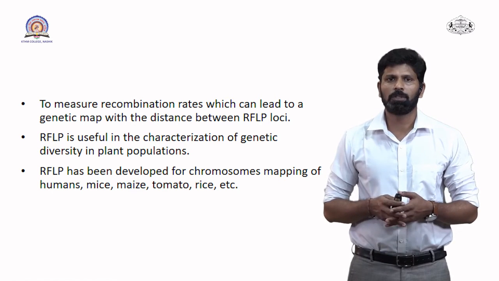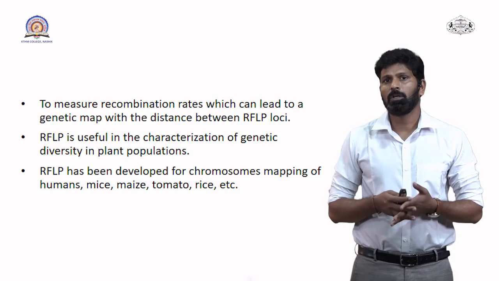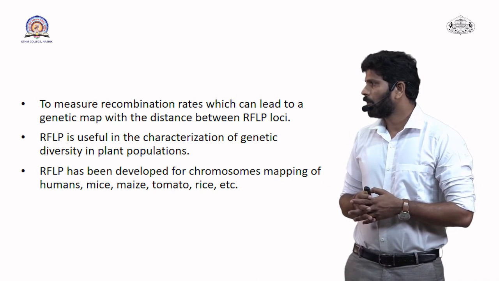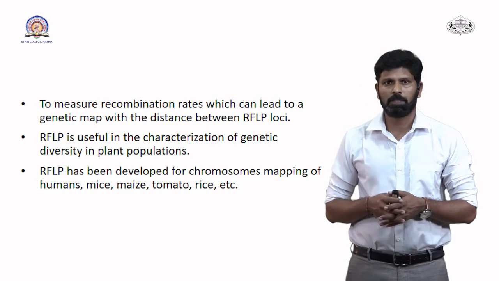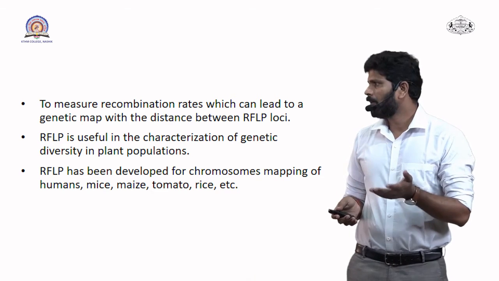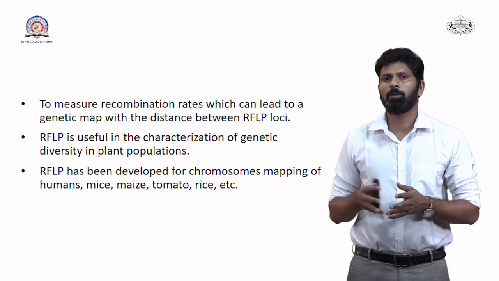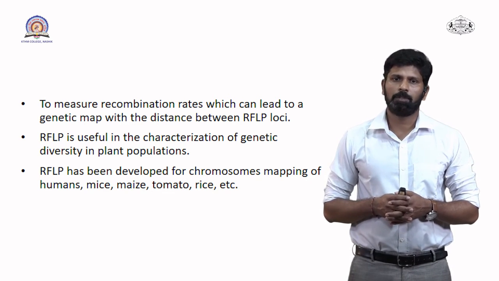RFLP is useful in characterization of genetic diversity in the plant population. So we can find out the genetic diversity easily with the help of RFLP in all plant populations. Then RFLP has been developed for chromosome mapping of human, mice, maize, tomato, rice, etc. So we can develop a chromosome map of each and every species with the help of RFLP. These are some applications of RFLP.